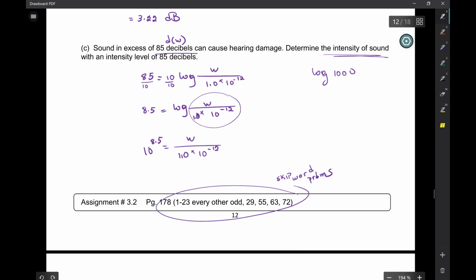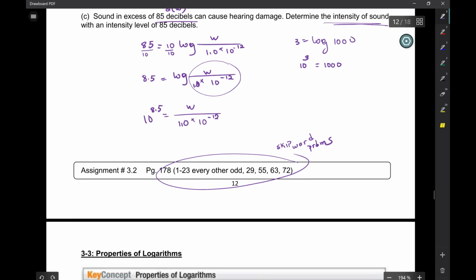If I have log base 1,000 is equal to 3, how can I rewrite that? 1,000 is equal to 10 to the 3, right? So this number is equal to 10 to the 8.5. Okay. Now multiply both sides by the constant. So I have 1.0 times 10 to the negative 12 times 10 to the 8.5 is equal to W. So W is 3.2 times 10 to the negative 4 watts per meter squared.